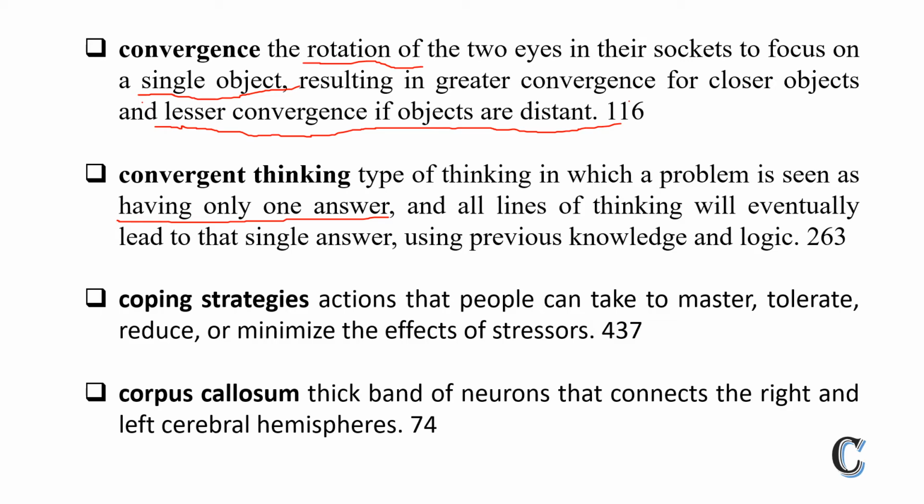When a person thinks, maybe I can solve it this way, maybe I can solve it this way, but what is the end? What answer does he get? He gets only one answer. Using previous knowledge and logic, he applies that knowledge and logic, and he gets only one answer. It means only one answer is available.